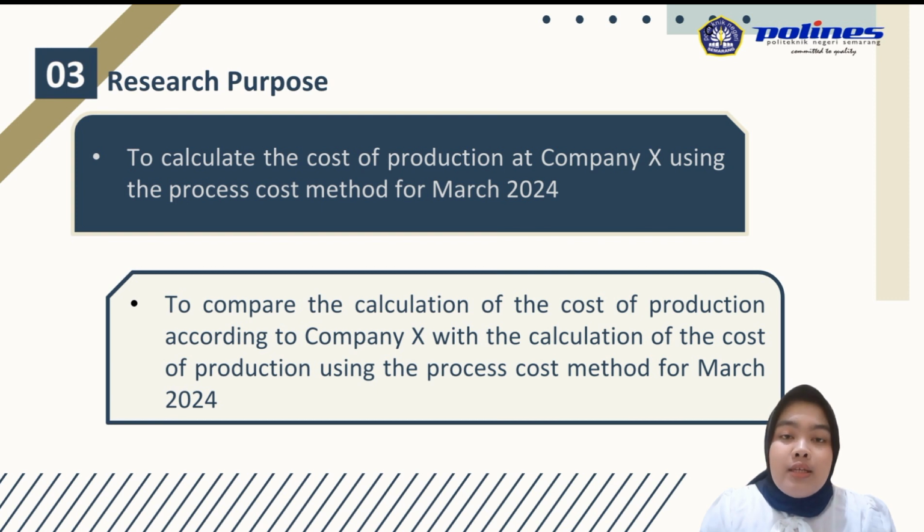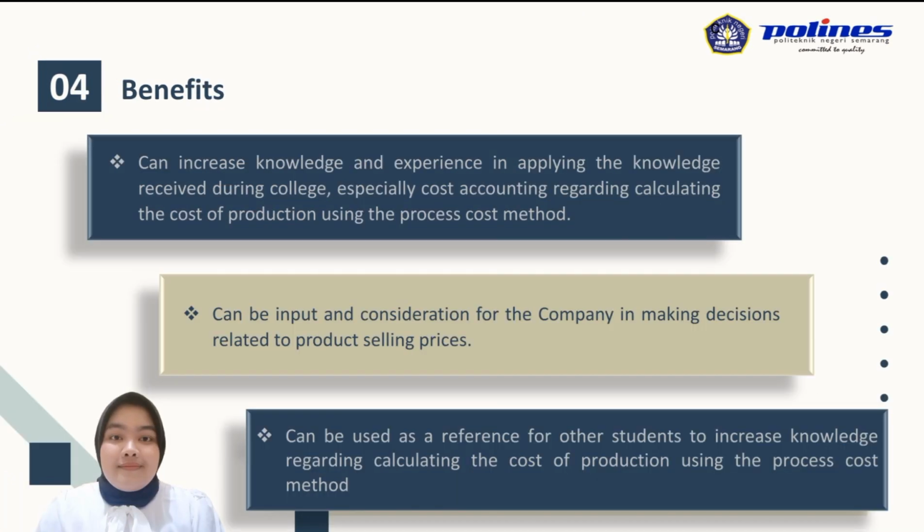The research purpose, first, to calculate the cost of production at Company X using the process cost method for March 2024, and the second, to compare the calculation of the cost of production according to Company X with the calculation of the cost of production using the process cost method for March 2024. The benefit, first, can increase knowledge and experience in applying the knowledge received during college, especially cost accounting regarding calculating the cost of production using the process cost method.